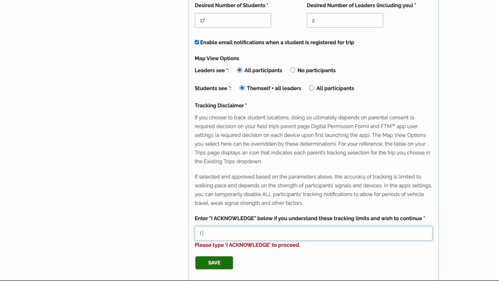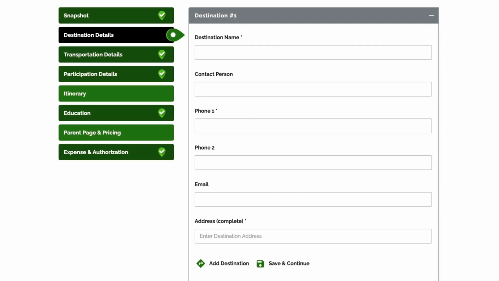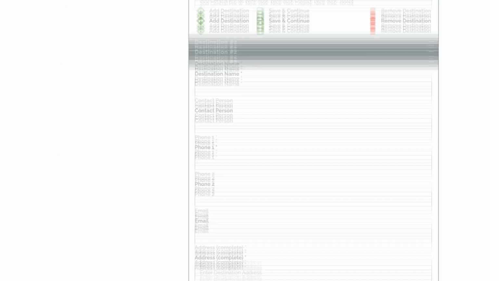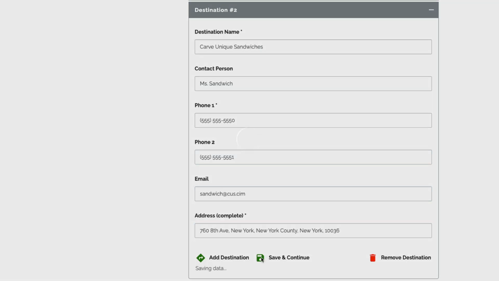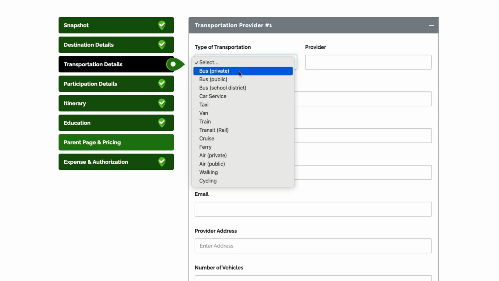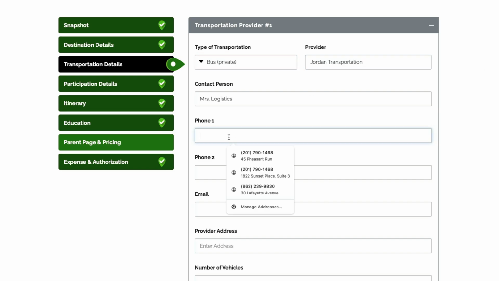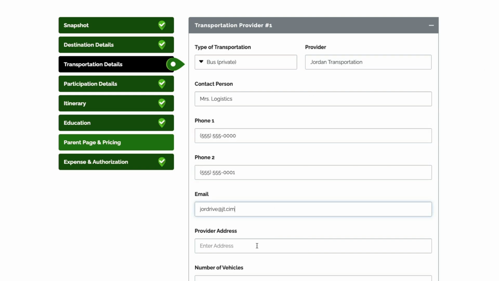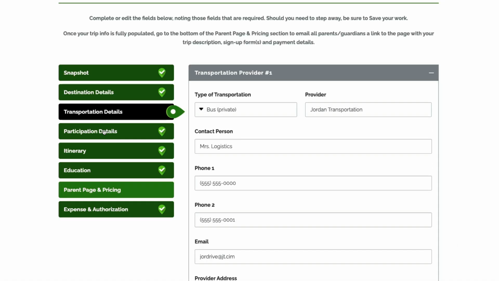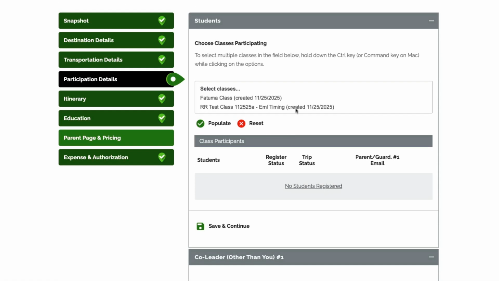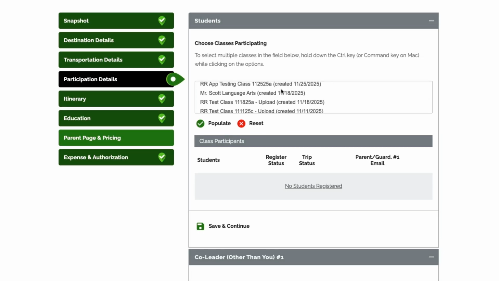When working through this section and all the others in your trip setup, be sure to save your work as you go along. Moving to the Destination Details section, you'll enter the info for each of the destinations on your trip. The Transportation Details section allows you to record info on the different transportation providers that might be associated with your trip. Then, the Participation Details section is where you'll choose the class or classes going on your field trip.